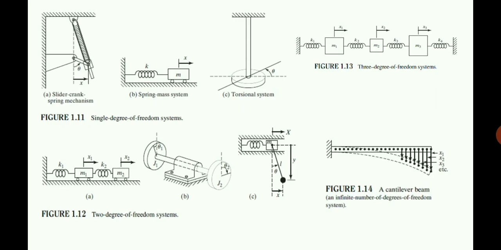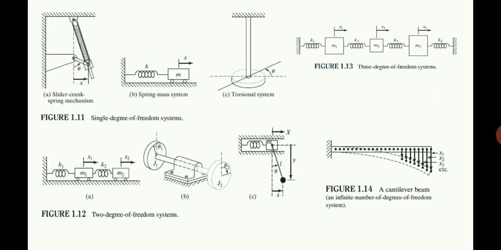In figure B, a spring mass system is shown. A mass M is given, with a spring of stiffness K, and the mass is displaced by a distance x. Here x, the displacement of the mass M, alone can define the position or motion of that mass.